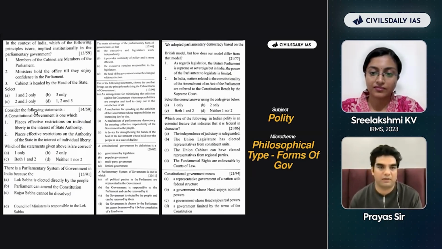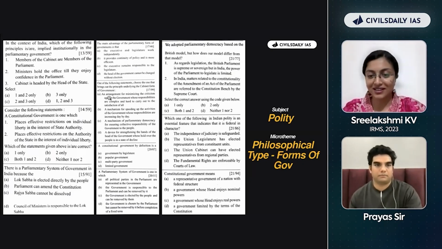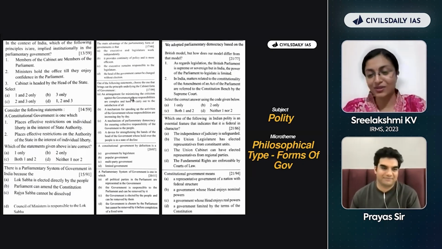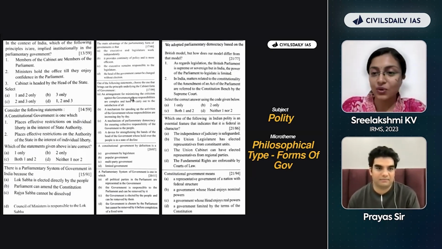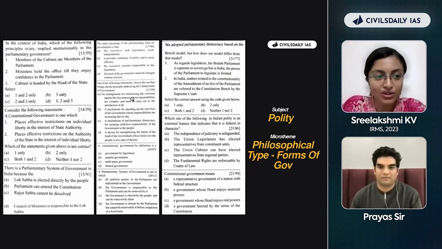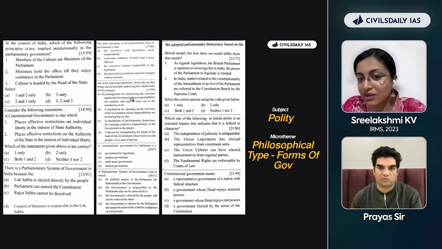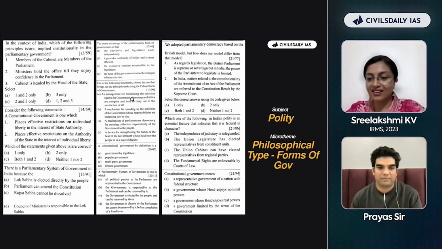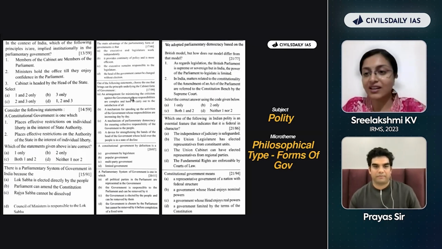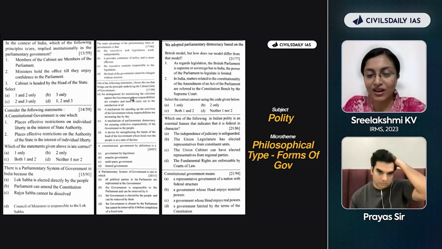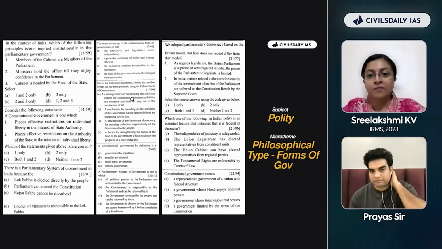Do you want to take one example here, Sri Lakshmi, for polity? Just look at this constitutional government question. It has been asked. I've lost count now. I don't know how many times UPSC has asked the same thing, and it's word to word repeated as well. Just look at this, 2014. There's a question on constitutional government. Then I can see 2020, constitutional government by definition is what? Look at 21 question. Constitutional government means what? It's literally repeated, same. So if I would have done my PYQs well, I could have answered this well, right? I got 2 marks.